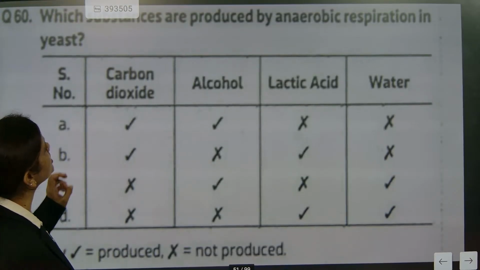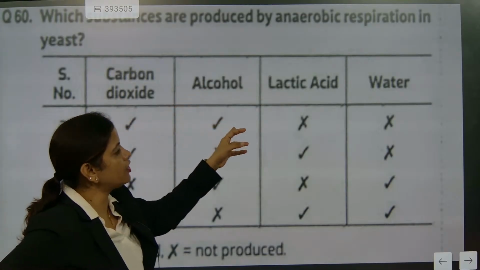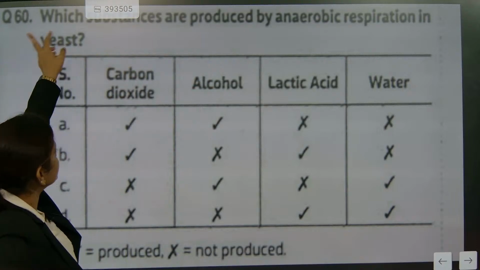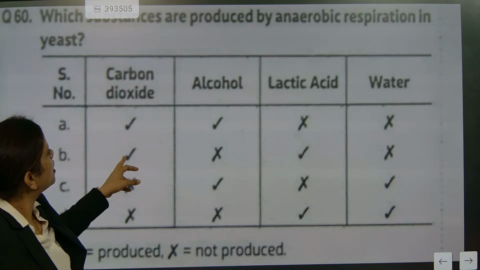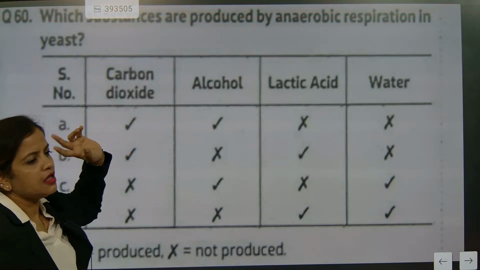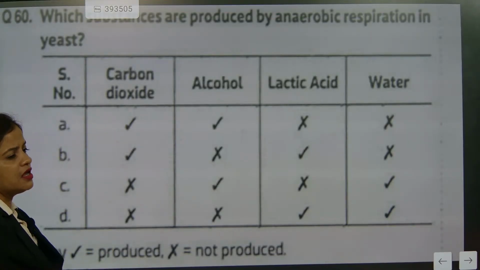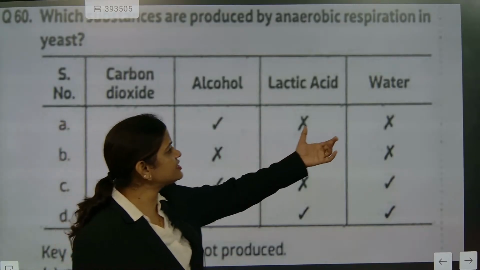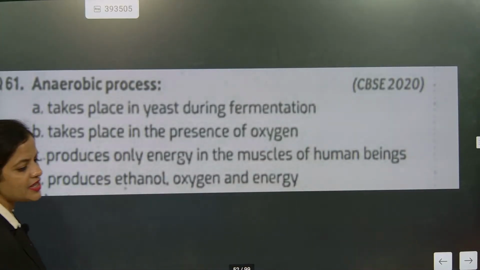See, which of the following substances are produced by anaerobic respiration? Carbon dioxide? Yes. Alcohol from anaerobic respiration? Yes. A, carbon dioxide. Which of the following in yeast? In yeast, ethanol and carbon dioxide will be there. In yeast, what will be obtained? Alcohol. Alcohol is ethanol, and carbon dioxide. Lactic acid and water will be in muscles. So the correct answer is A. CBSE 2020 question.